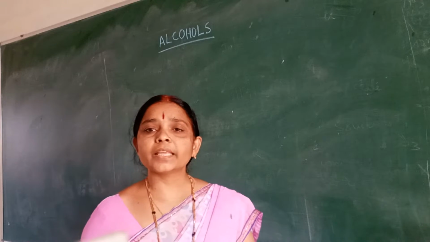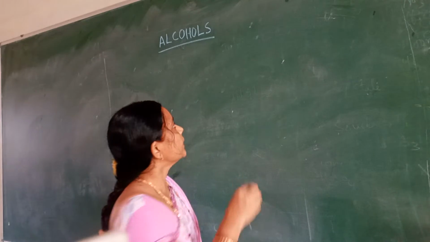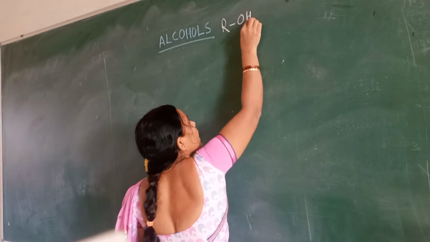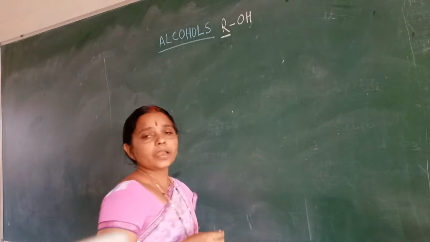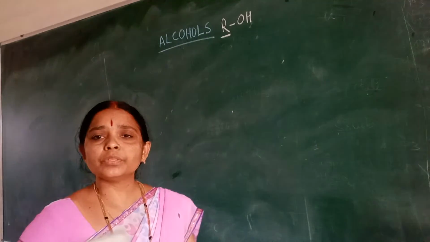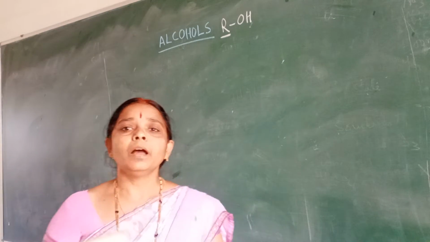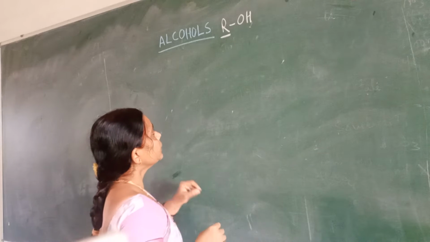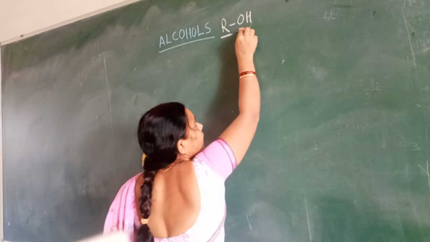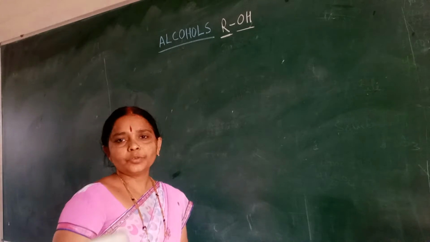So we can write their general formula in this way: R with OH group. Why is R there? It is a hydrocarbon. Alcohols carry the R group along with the hydroxyl group, OH group.